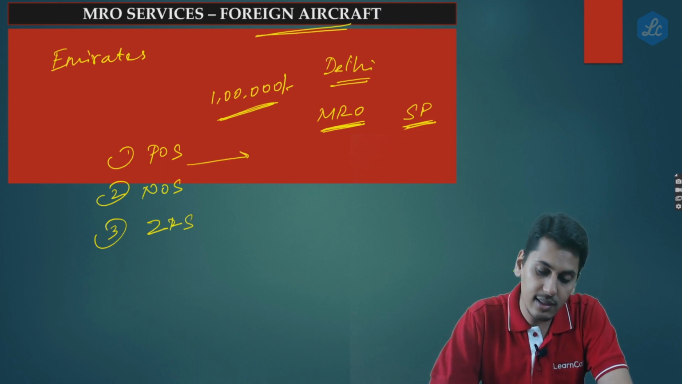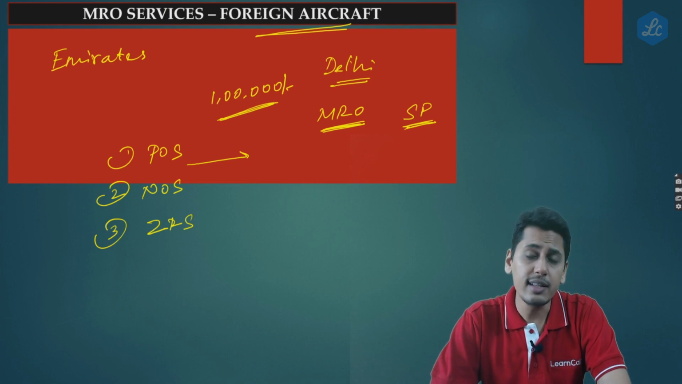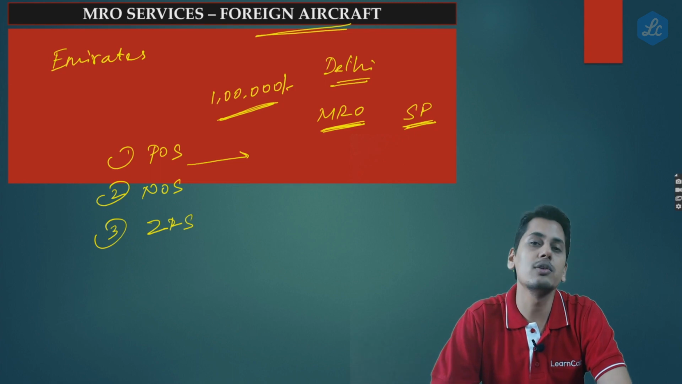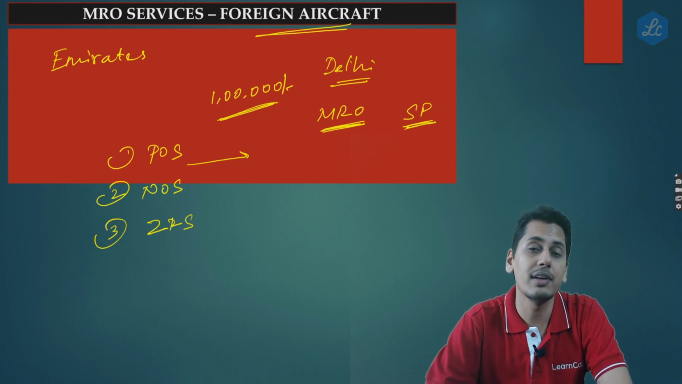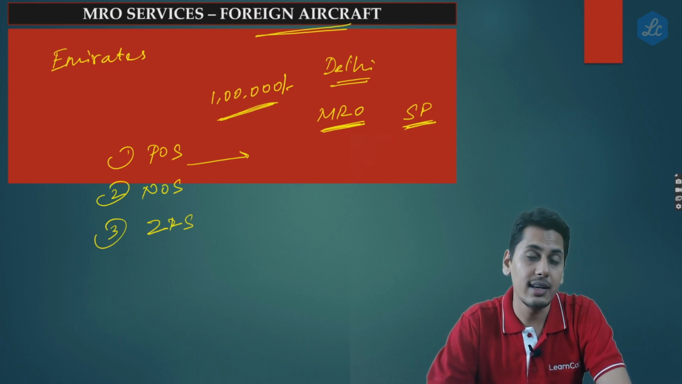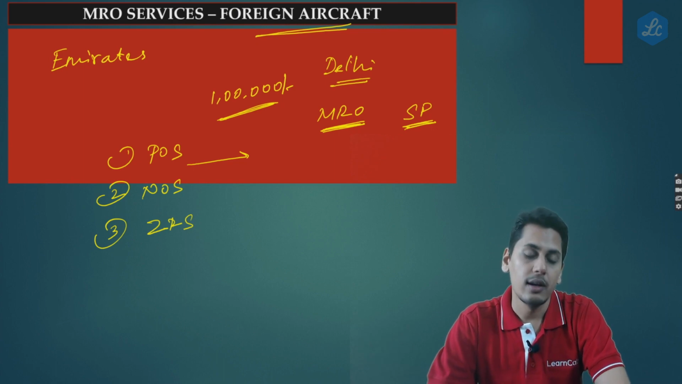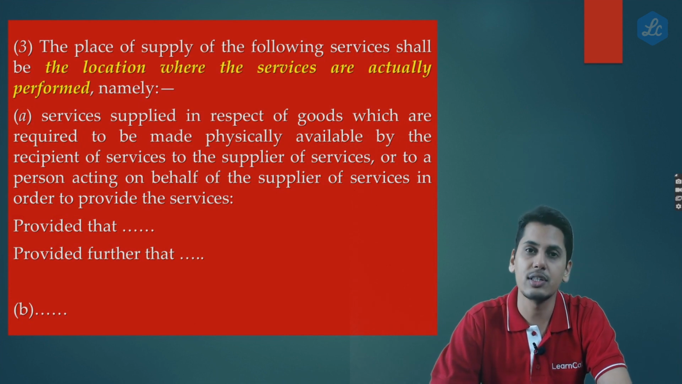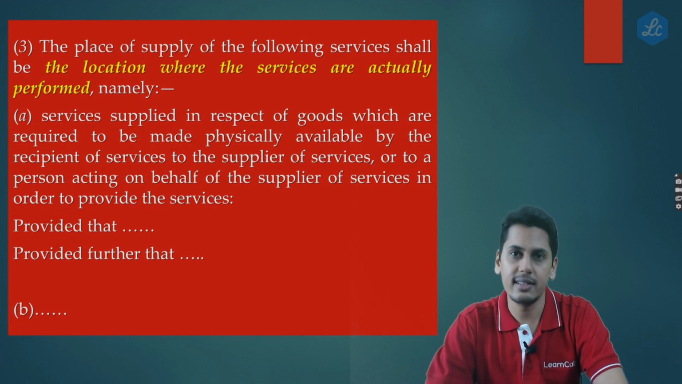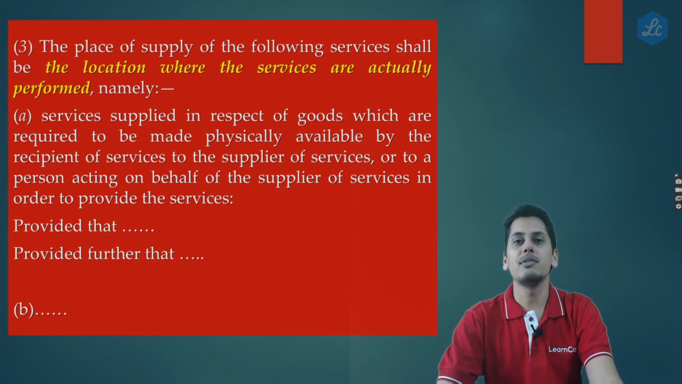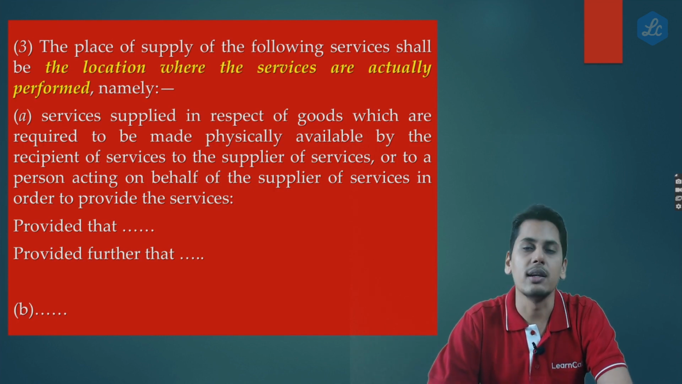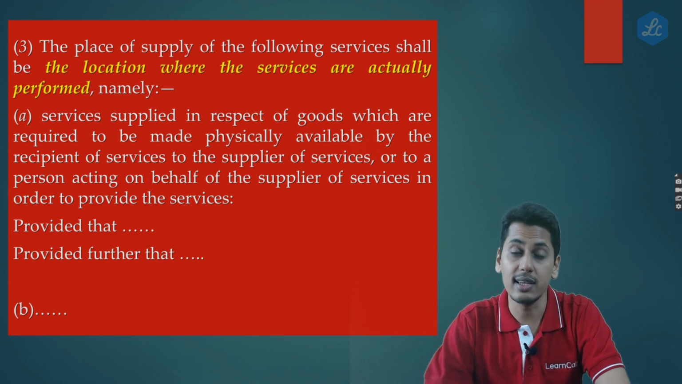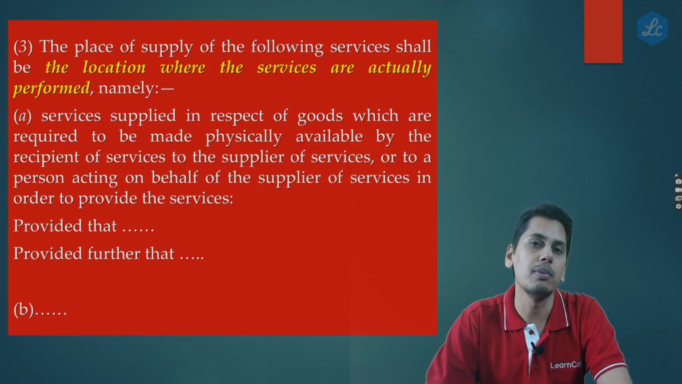As regards section 13, will it go into the general category? Now before deciding whether it goes into the general category or not, we have to check whether any subsection of section 13 is specifically covering this scenario. Now friends, if you have a look at section 13 subsection 3, therein it states that where the recipient of service is required to make the goods available to the supplier of service so that the supplier of service can perform the services on these goods, in that case the place of supply shall be the place of performance.